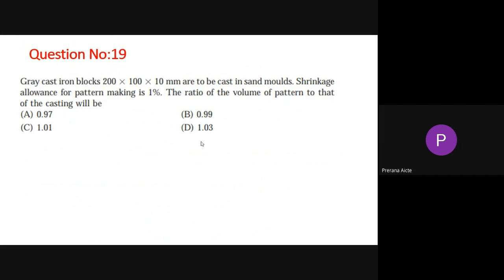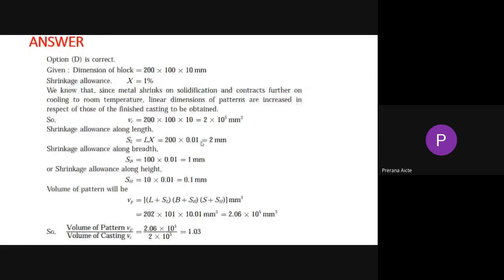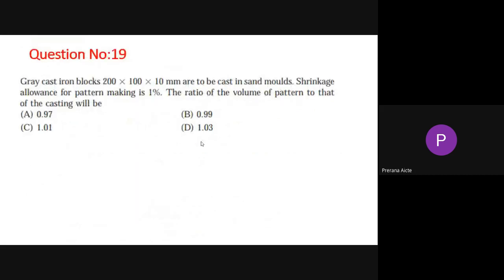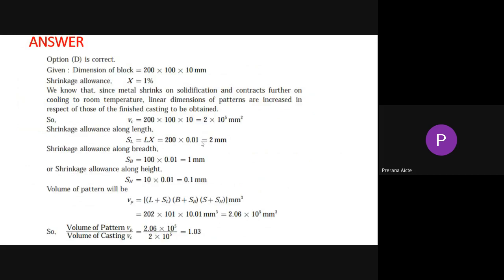Please understand the problem. The dimensions of the block are already given, 200 into 100 into 10, and the shrinkage allowance X is equal to 1%.